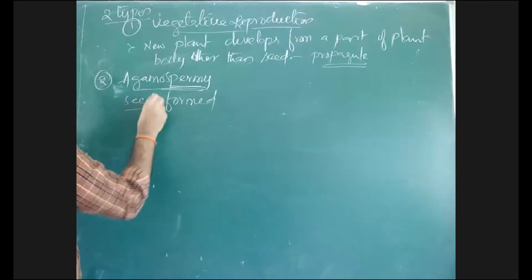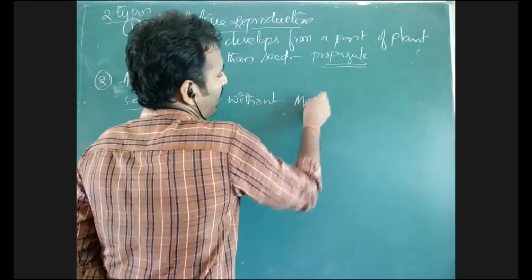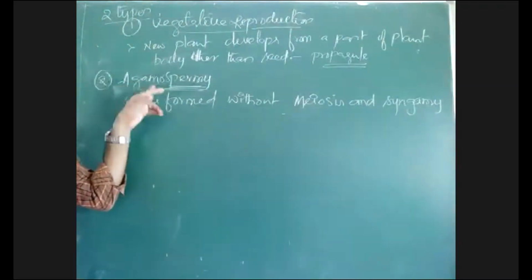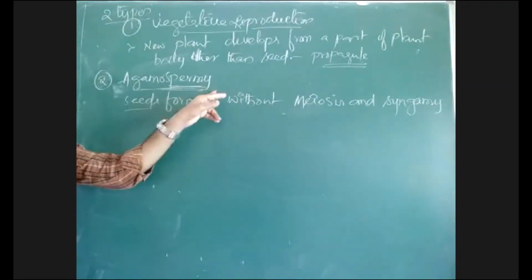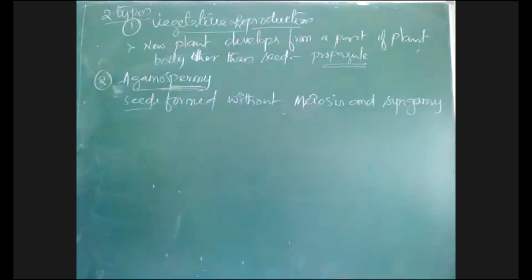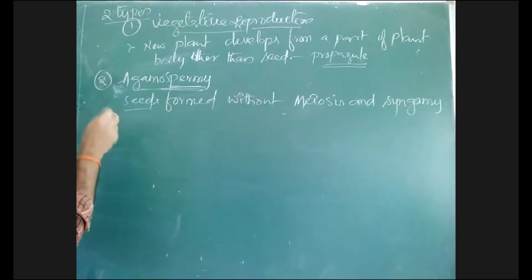Seeds formed without gametes and syngamy, that condition is called agamospermy. Agamo, without gametes. Spermy especially means seed formation. Here agamospermy means without gametes there is formation of seeds. That condition is called what? Agamospermy. This agamospermy is again divided into different types, three types especially.